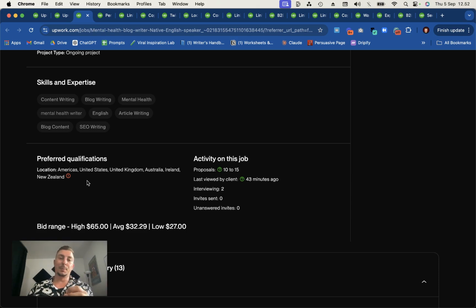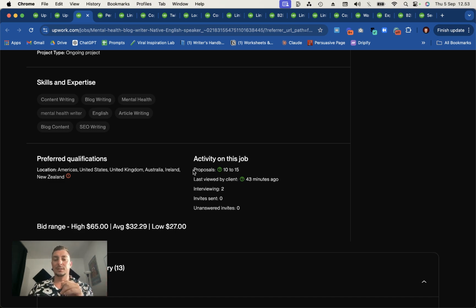That means my proposal, however good, is going to end up in the other folder when I send a proposal. So I'm most likely not going to be their first choice. Even though I might be the best qualified for the job, they will be looking at candidates from these places first. And then if they even notice that there is a folder with other freelancers who didn't meet the qualifications, then they might go into it and consider those people. So for me, this is automatically a disqualification of this job. I don't want to spend my connects applying for a job where I'm going to be put into an other folder and then maybe not even be considered.